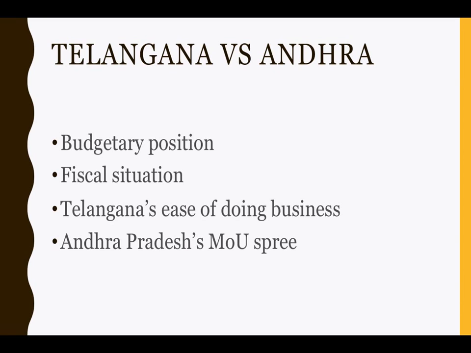This situation in Telangana was reversed in Andhra. Andhra Pradesh got higher public debt, but they received very little money in the original stance of it. Now moving on, there is the fiscal situation. What about the fiscal situation? This mainly deals with the tax revenues and the surplus or deficit related to both the states.